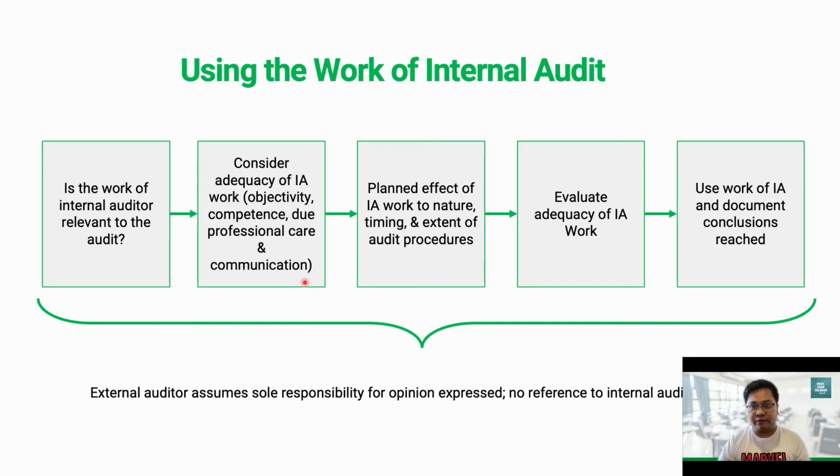So in determining whether the work of internal auditors would be adequate for the purposes of the audit, we will evaluate, number one, as mentioned, objectivity. So we will consider their line of reporting. Meaning to say, are they reporting directly to the board of directors or to the audit committee? Because if they do not have access directly to the audit committee or to the board of directors, there will be a question as to the objectivity of the internal auditor. Because remember in our previous discussion that the objectivity of the internal auditor is maximized if they have direct access with the board, particularly with the audit committee.